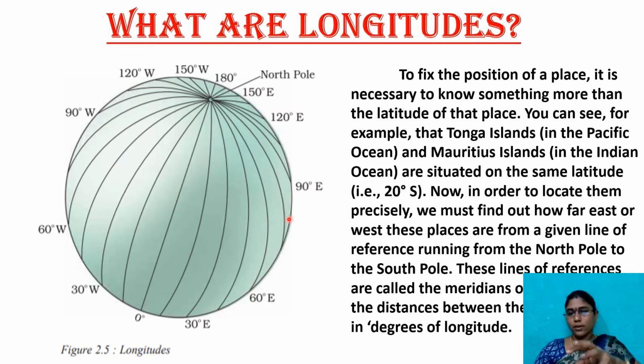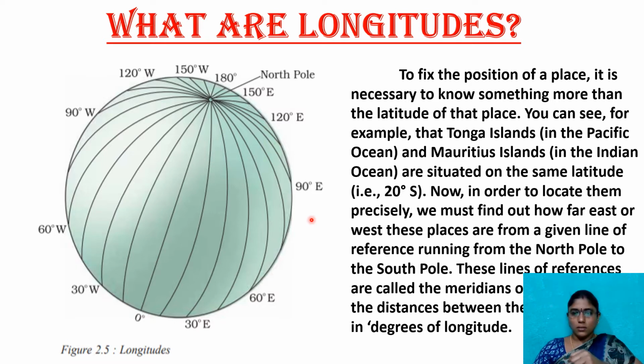Then how can we find out the time of that place exactly? Both are located on the same latitude, so that is the doubt. To clarify this doubt, geographers also draw vertical imaginary lines. The main role of these vertical imaginary lines, the meridians, is to locate the place exactly and to know the time exactly towards the east and the west. That is the major use of latitudes and longitudes.